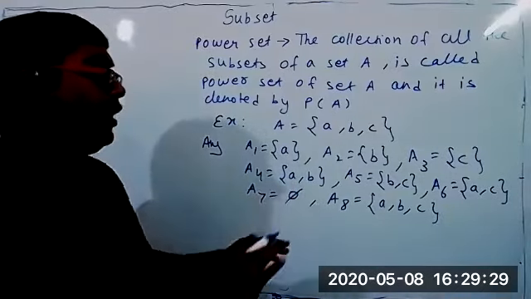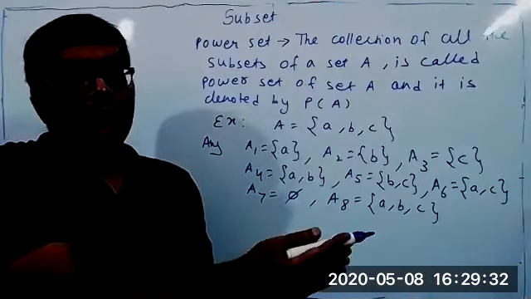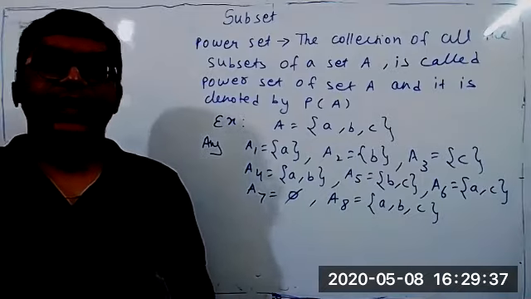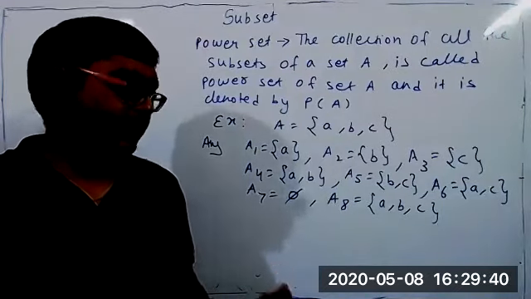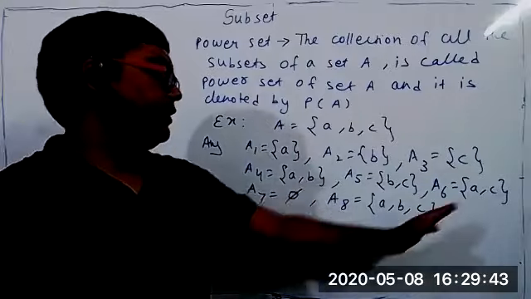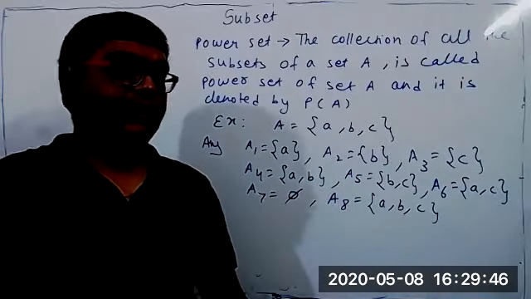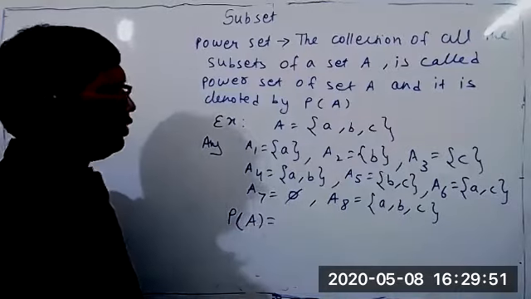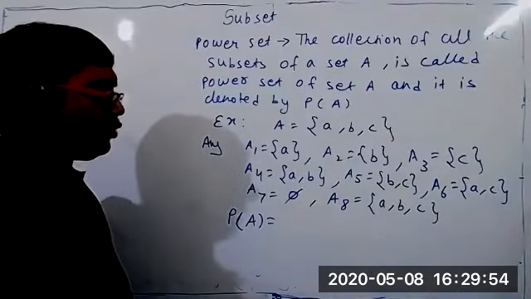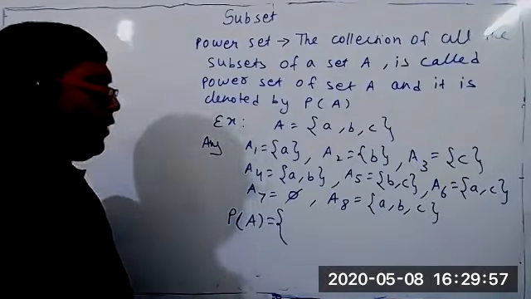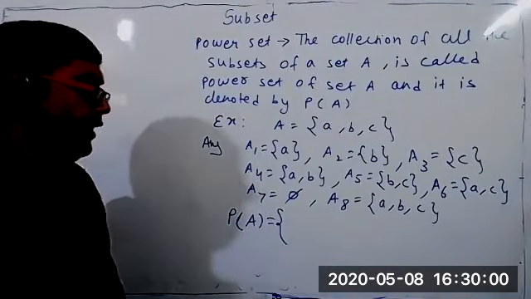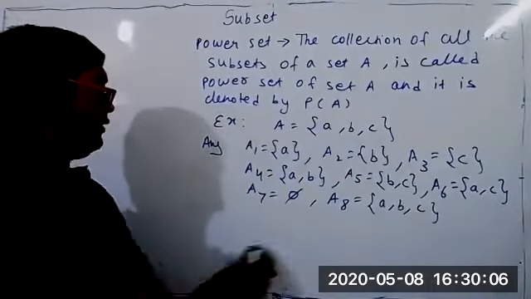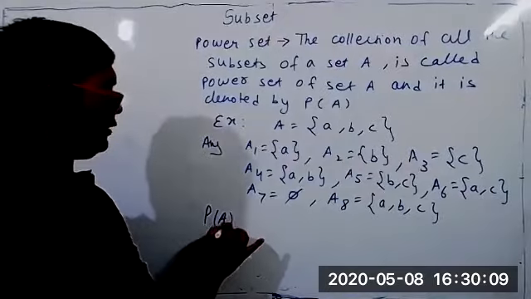Understood. Now, the collection of all these subsets will again constitute a set. That set is called the power set. Because at the end, a set means a collection of objects, any object, well defined. So the collection of all these sets also is a set called the power set. So the power set of A is equal to, a set, I am writing in roster method. You know how to write in roster method? We have to put curly brackets, and we have to write each and every element and separate them by commas, enclosed between the brackets. Like power set of A, P of A is equal to curly bracket.